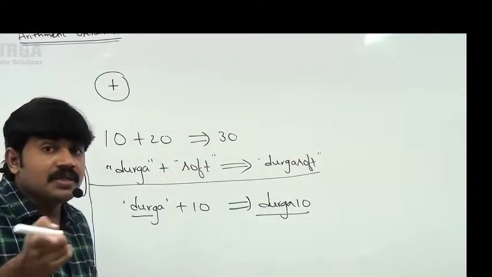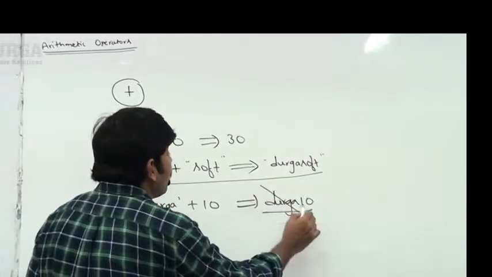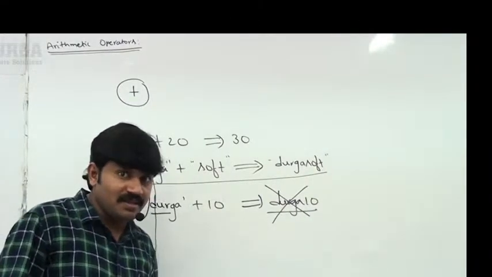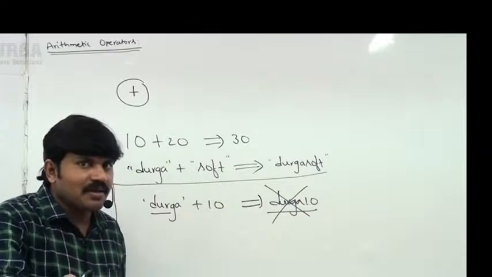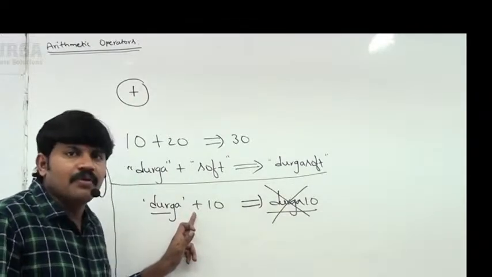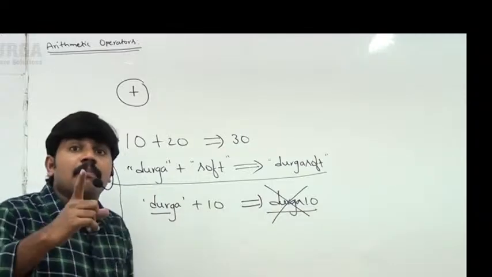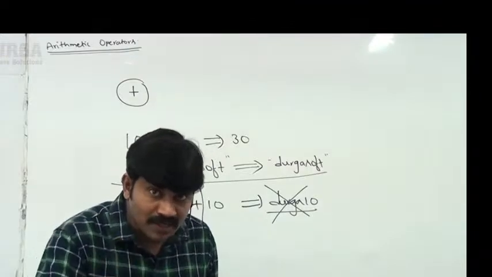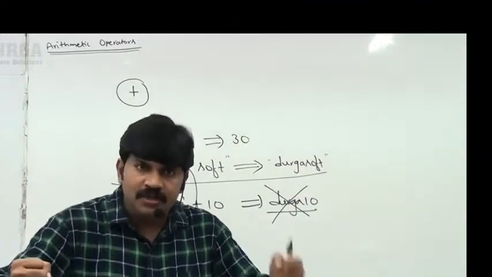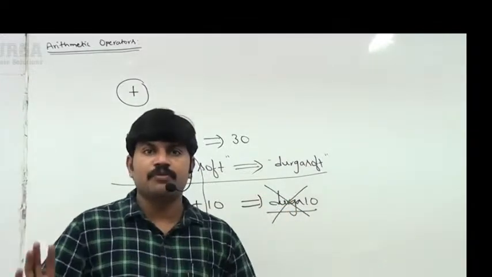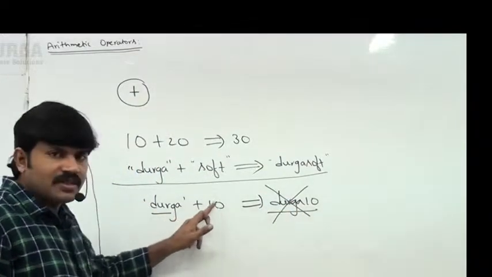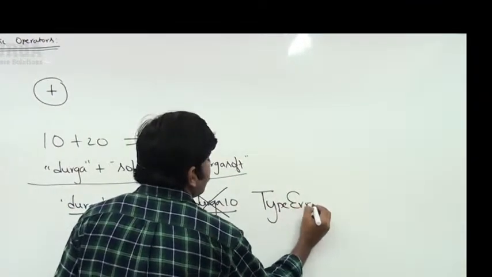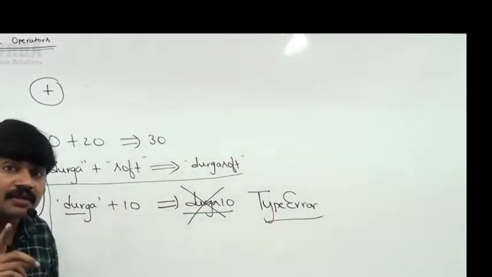But make sure it is Python but not Java. Are you getting? It is Python but not Java. Don't apply your Java skill here. In Python, to use a plus operator between string objects, compulsory both arguments should be string type only. Remember, both, first argument and second argument, should be string type only. If one is a string and the other one is an int value, then immediately we are going to get a type error. Are you getting? Immediately you are going to get a type error.